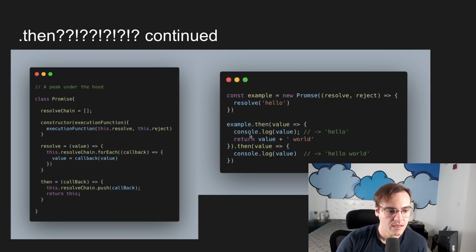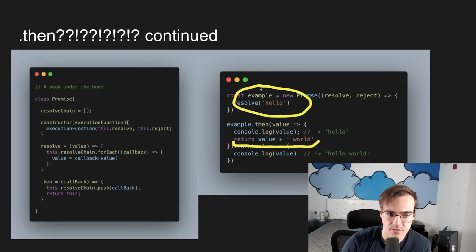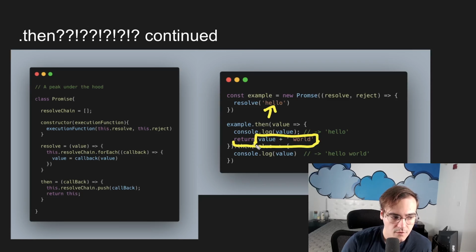Here's what I mean. If you have a .then handler, like we do here, and that .then handler is returning a value, which it is in this case, we're returning the value plus world, then what .then is going to do is return a brand new promise, just like this one we have up here. That brand new promise is going to resolve immediately with whatever we returned from our callback, okay? Functionally, that's going to behave almost identical to the implementation we have here.